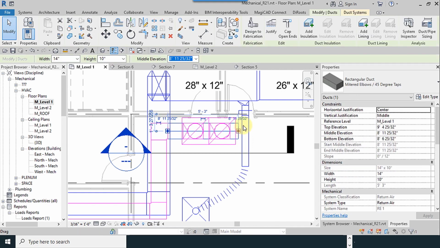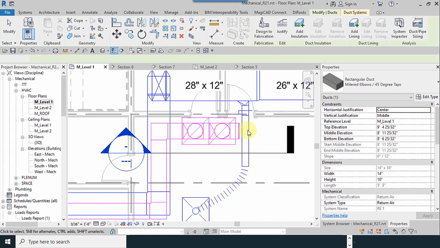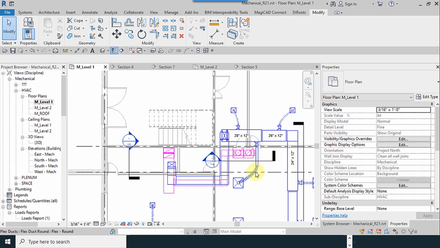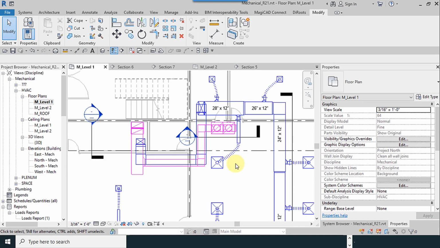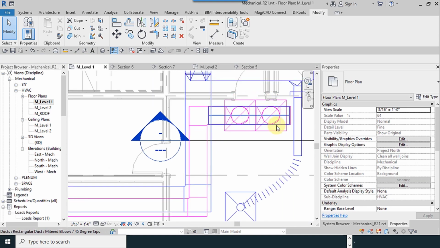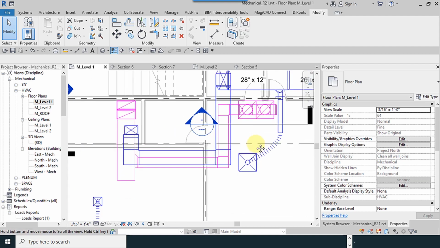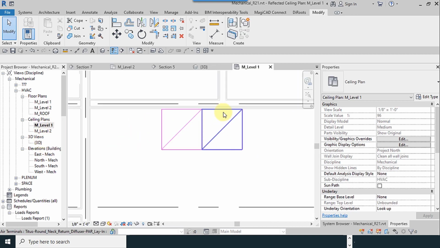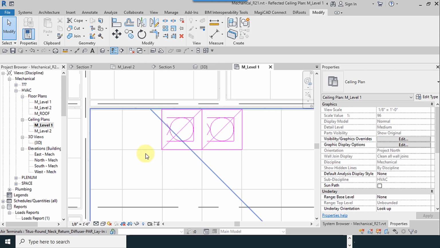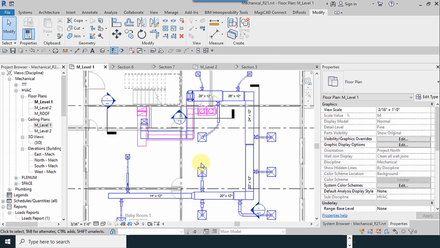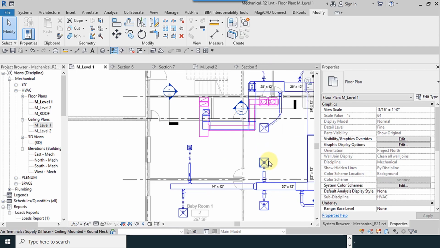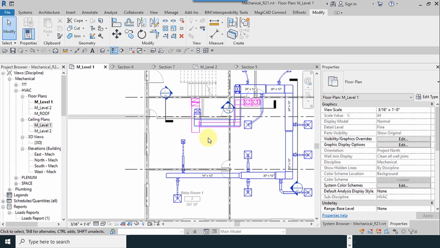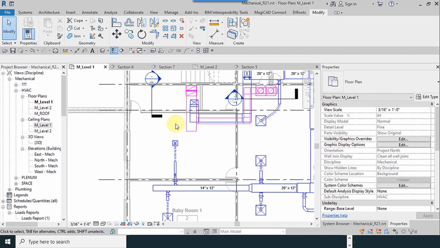You can rectify this like this and use the cap at the end. This is for this space, or you can place your diffusers to the left side. Pay attention, it must be placed exactly on the edge of the tiles, with no problem and no conflicts with the lightings. If any lightings are there, you may prevent the conflicts.